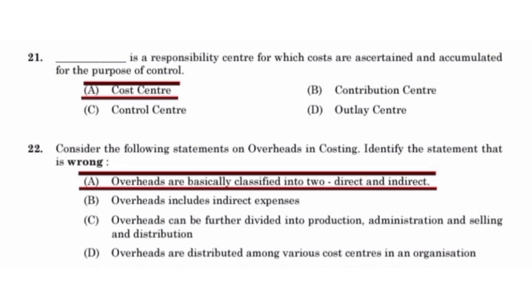Cost center is a responsibility center for which costs are ascertained and accumulated for the purpose of control. Consider the following statement on overheads in costing. Identify the wrong one. Option A is wrong.